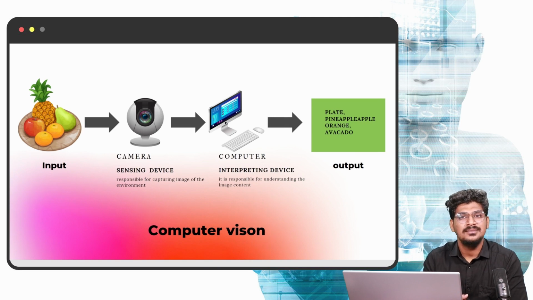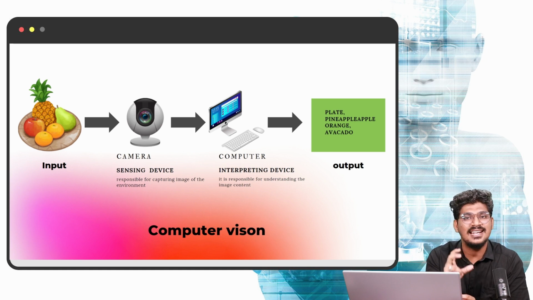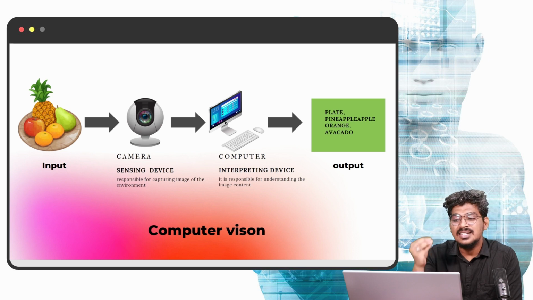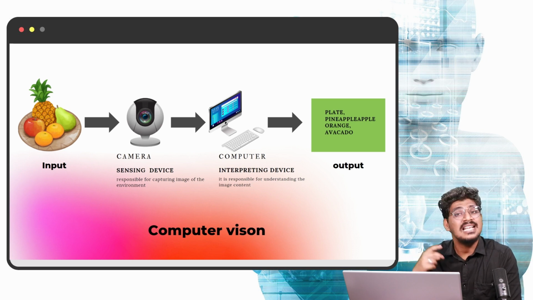Like a human, here the camera will be the eye. That is, the camera is nothing but the sensing device. What about the brain? Here the computer is the brain. That is the interpreting device. The same process will happen.